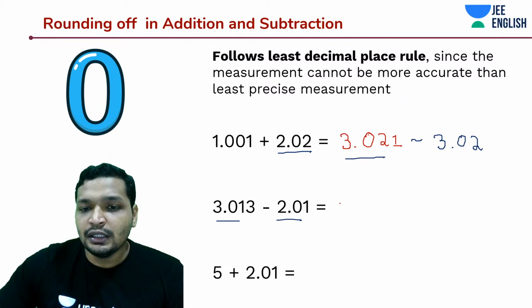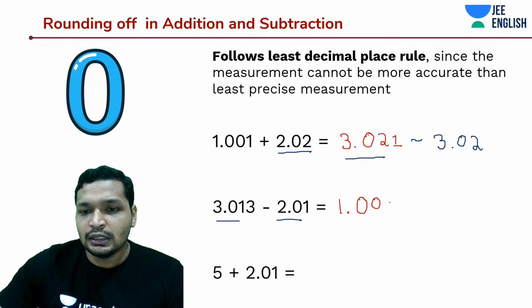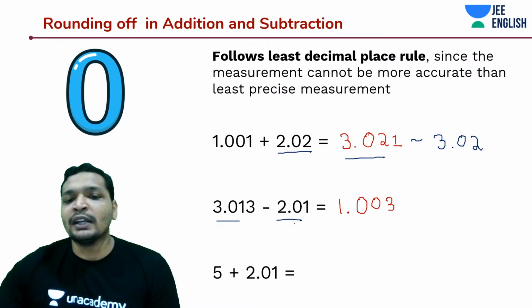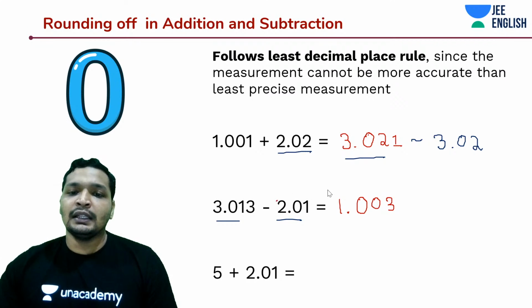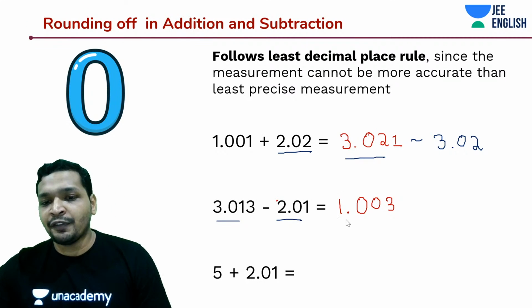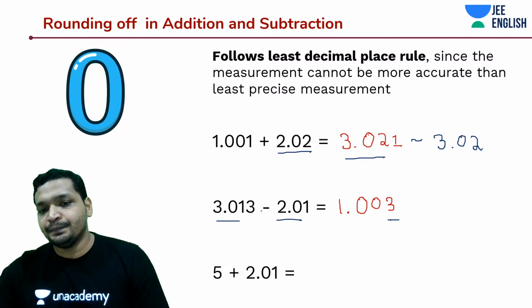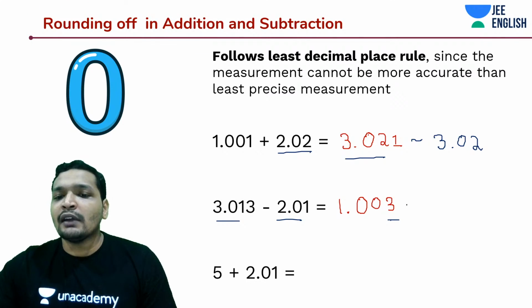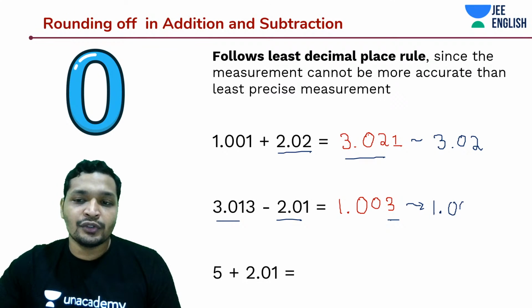So this should be 1.003, but we are only confident until 0.01, and this is a number less than 5. So I will call this 1.00, with accuracy.